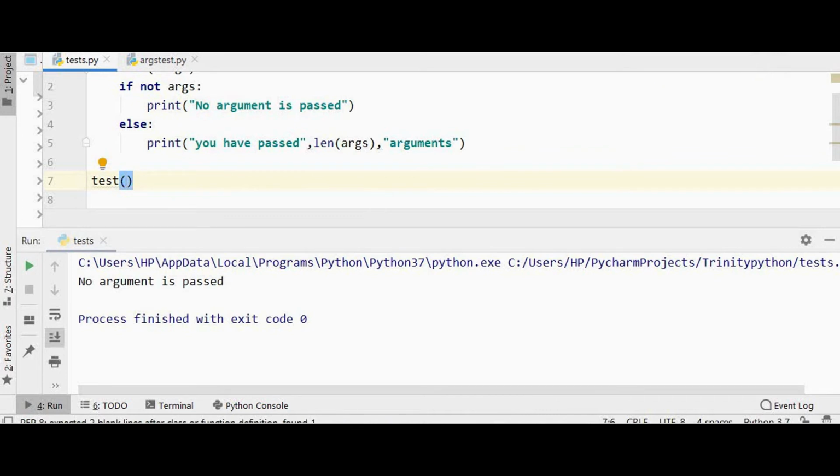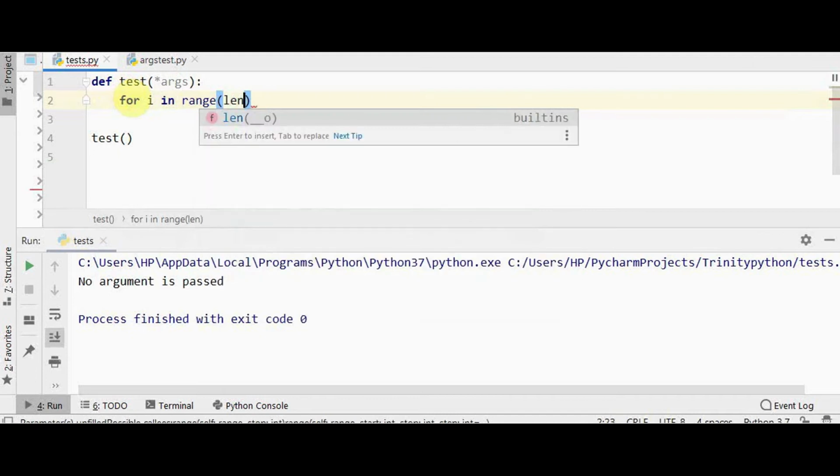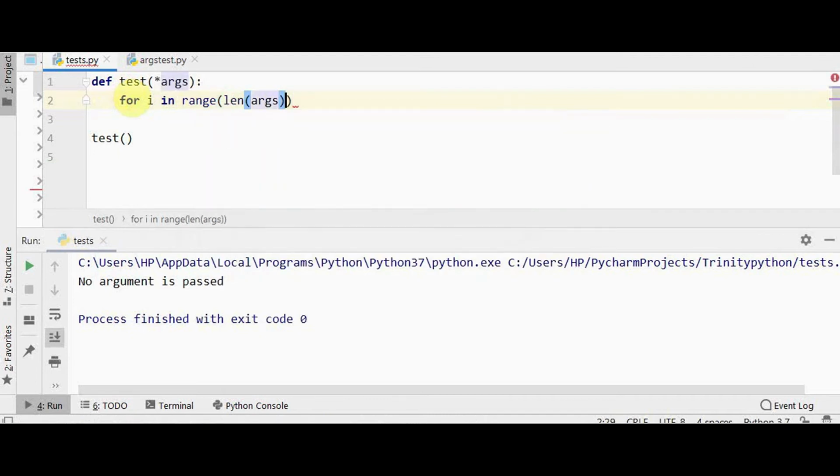Okay, and we can also extract the arguments based on the index position. I'll just modify this test function with for i in range using this len function. For i in range len of aux, I have a print statement aux of i is in position i.